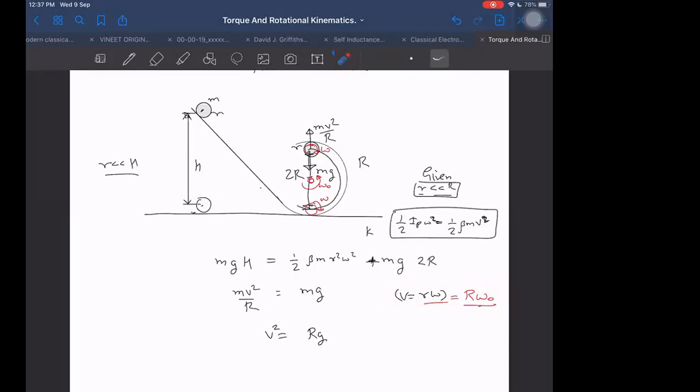Even I sometimes make this mistake when I'm going fast. So if I want to write m small r square omega square here, not capital R square omega square, remember that the angular velocity about the instantaneous center of rotation is not the same as the angular velocity about the center of the path. Is it okay?